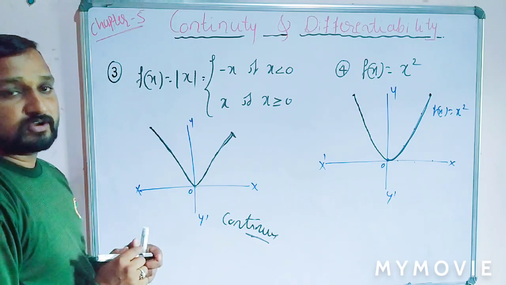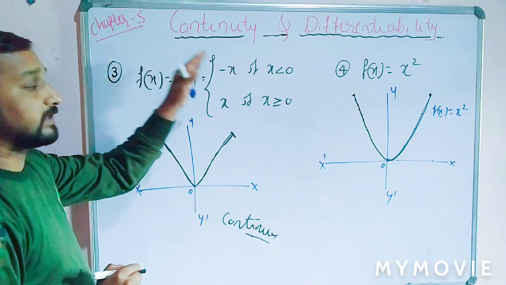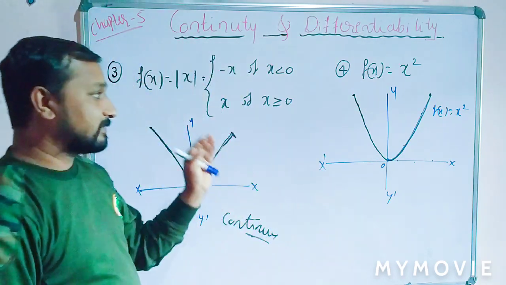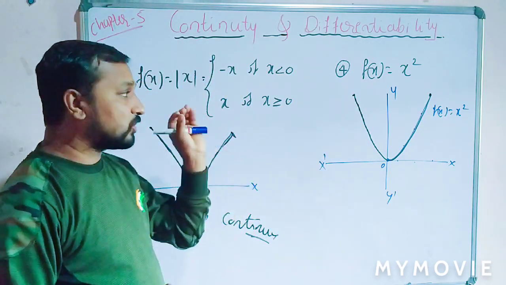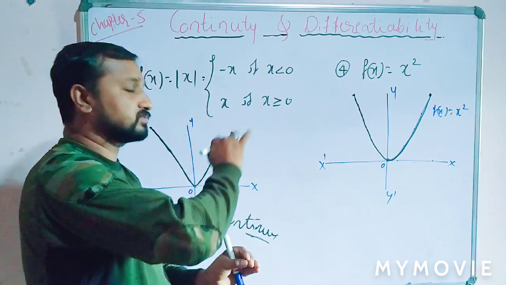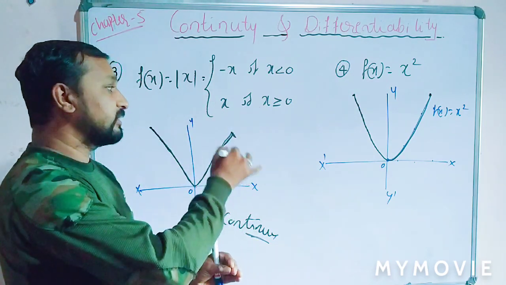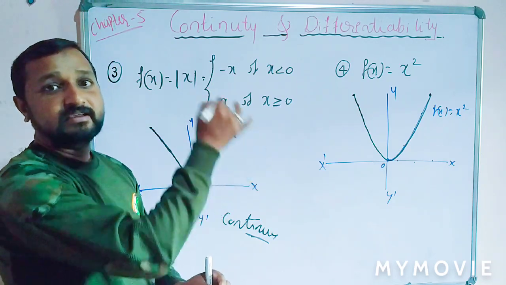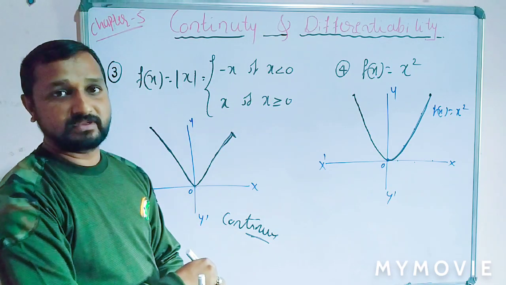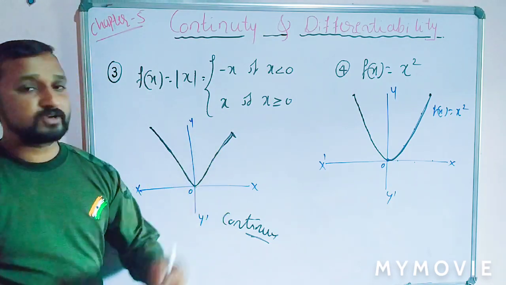Clear, students? So what I can conclude is that continuity means that in the plane of the paper, we can draw without lifting the pen or pencil from the paper. This is a continuous function. Suppose we lift the pen, then that is discontinuous. These are the standard four examples. Clear, students? So write down these graphs.